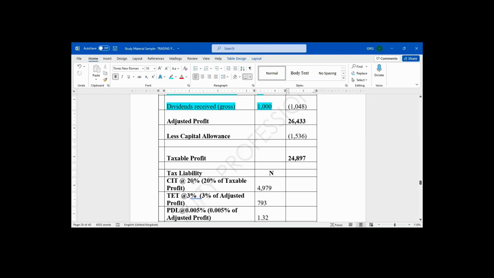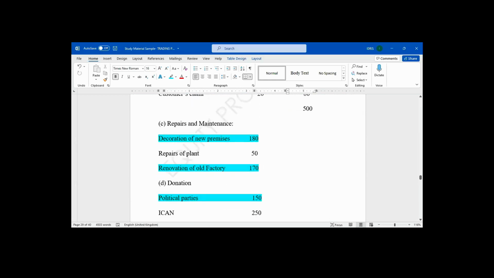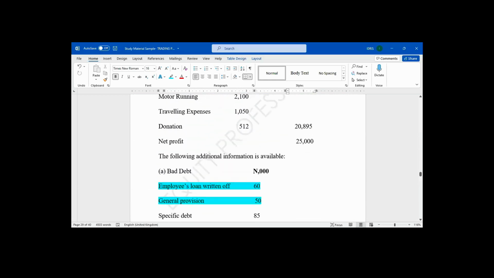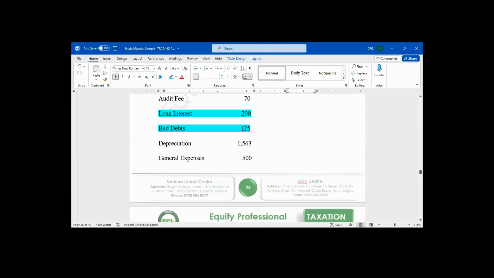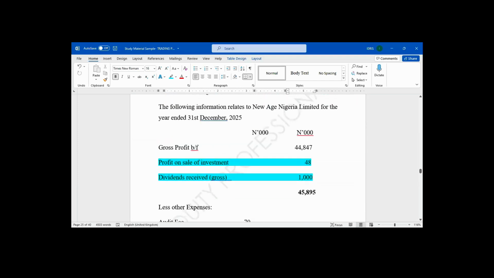It's going to be at 20%, not 30%. Why? If we go and add the income of this company, where is the income? Gross profit is the taxable income. It is less than 100 million. It is not more than 100 million.